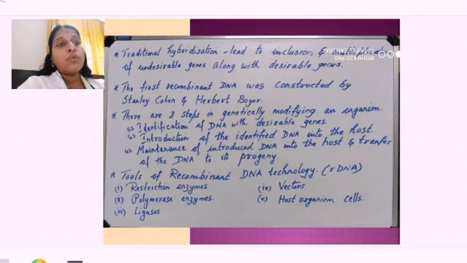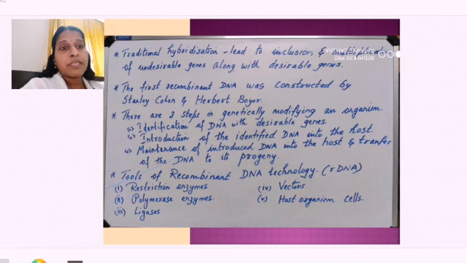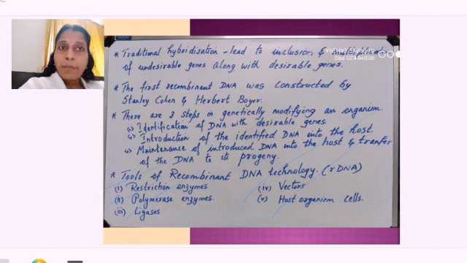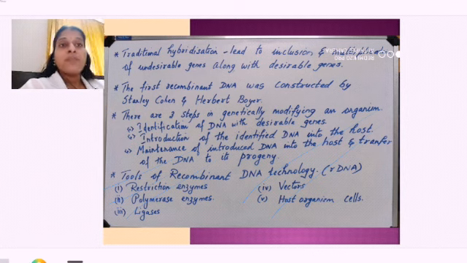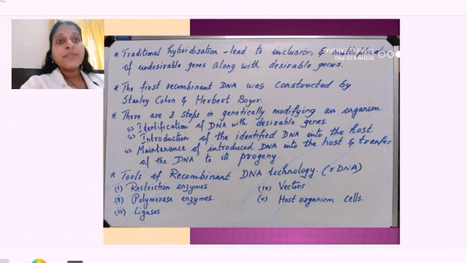So with these tools of biotechnology, recombinant DNA technology will become clear. I need a restriction enzyme, I need polymerase enzyme, I need ligase enzyme, I need a vector which is a bacteria with a plasmid, I need a host organism into which I am going to introduce that one, we call it a host, seeds of other plants, right. So like this I can develop many varieties by cutting and pasting, okay, using a vector. So this process we call as what? rDNA technology.